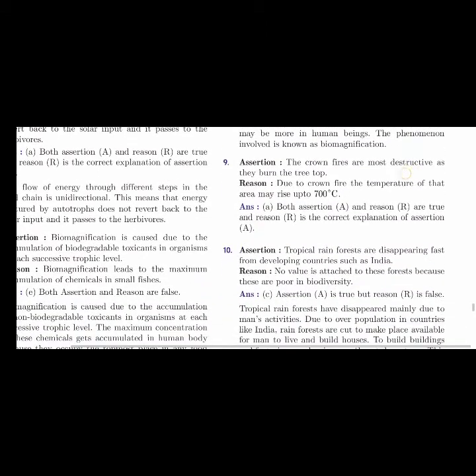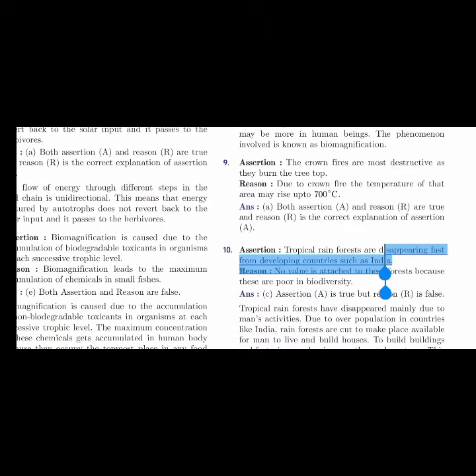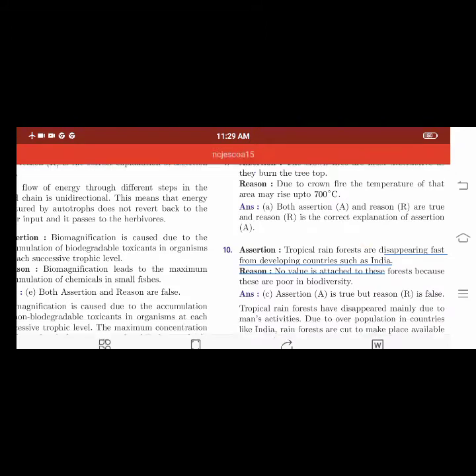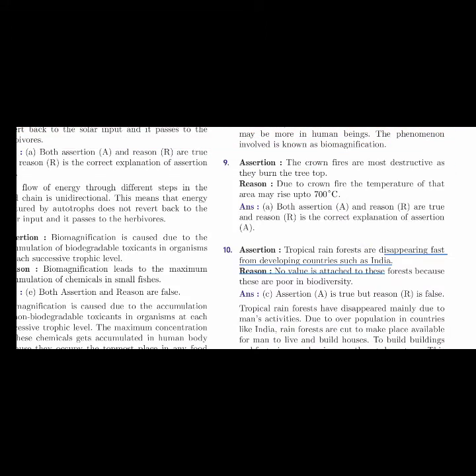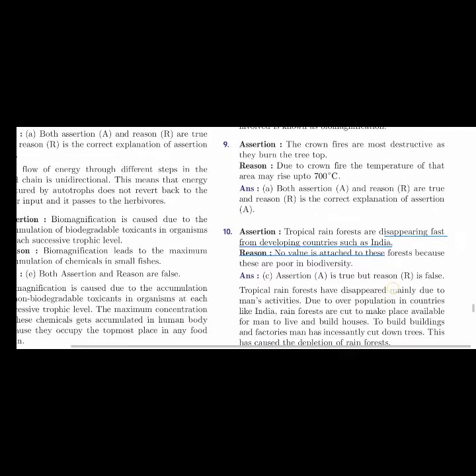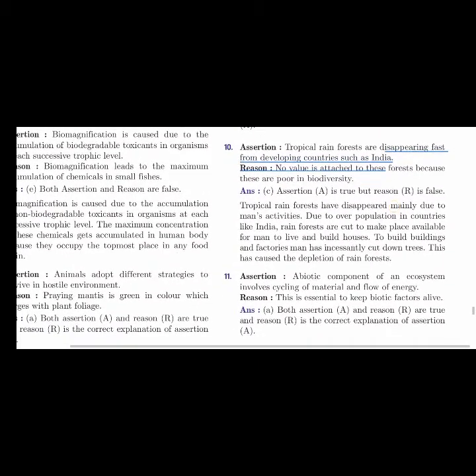Next assertion: fires are most destructive as they burn the tree tops. Reason: due to the crown fire, the temperature of that area may rise up to 700 degrees Celsius. So here both assertion as well as reason are true, and the reason is a correct explanation for the given assertion.